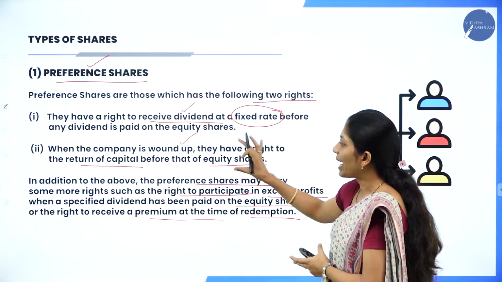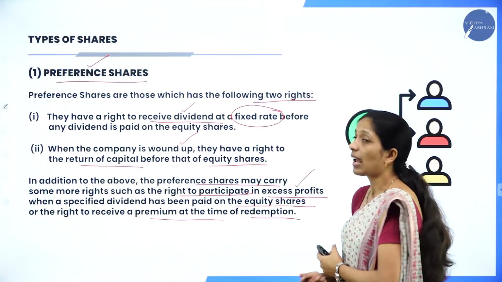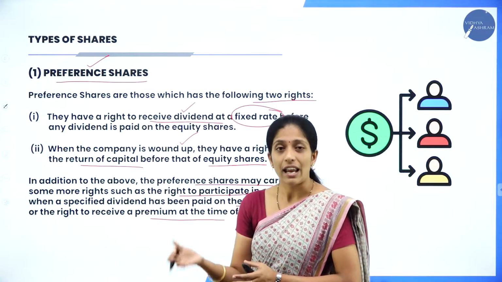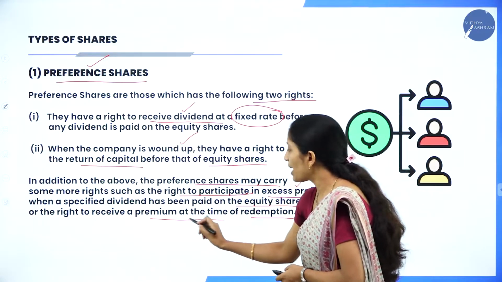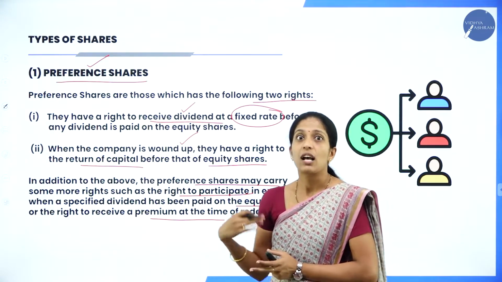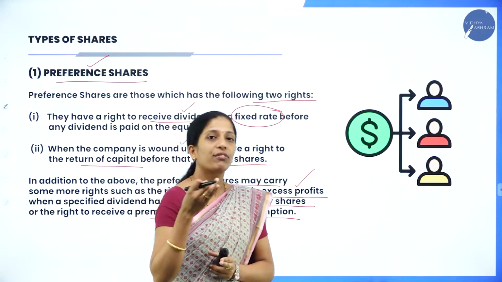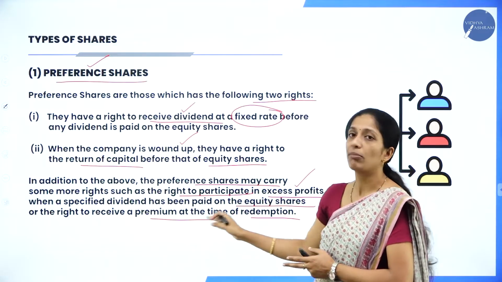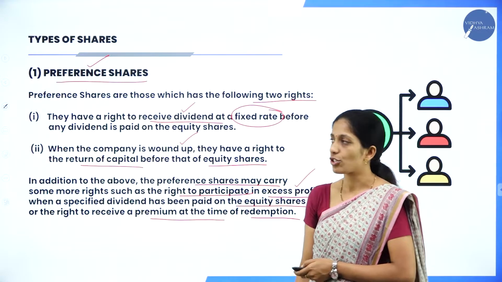Other than these two rights, preference shareholders have a right to participate in the excess profit, that is, after payment to the equity shareholders, any excess profit goes to preference shareholders, and a premium at the time of redemption, that is, while paying back the capital or the amount to the shareholders. So first preference or the premium will be given to the preference shareholders. So this is about preference shares.